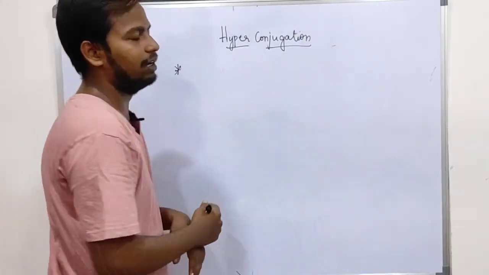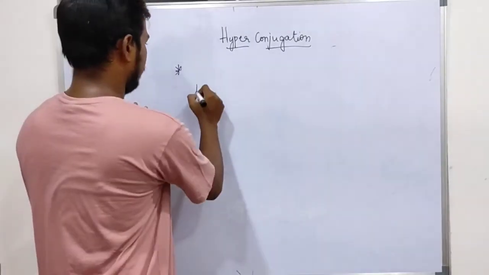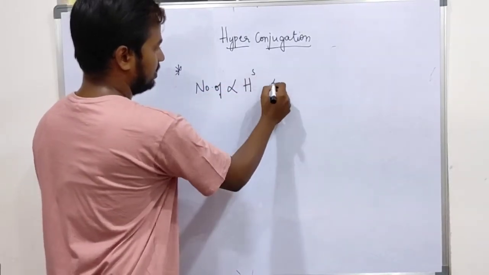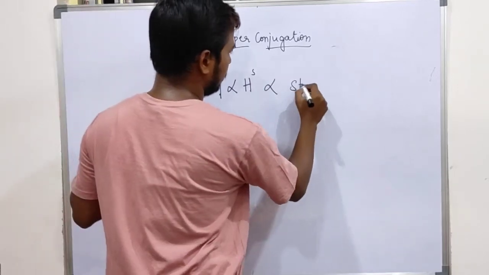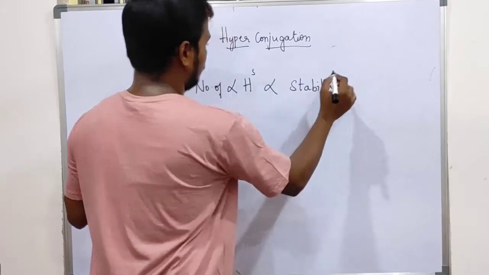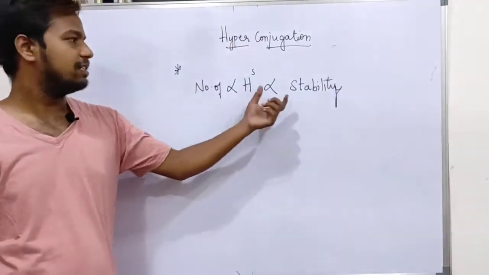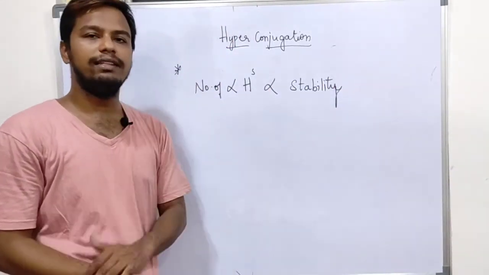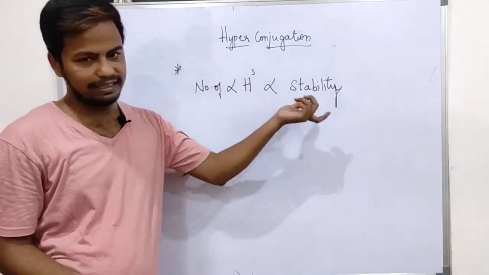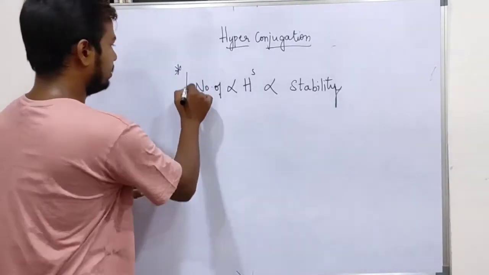Hyperconjugation: the number of alpha hydrogens is directly proportional to stability. As the number of alpha hydrogens increases, stability increases. How? The number of hyperconjugation structures increases, thereby increasing the stability. You have to remember this.